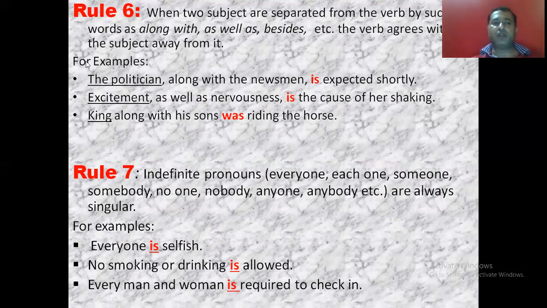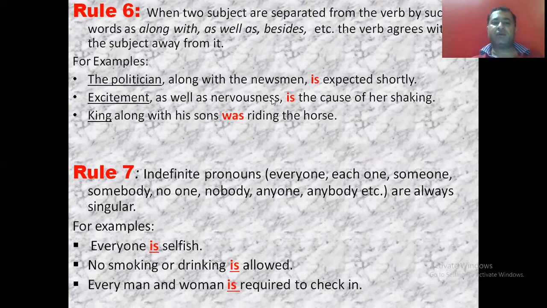Newsman is plural, politician is singular. So along with is there, so the verb will be according to the subject which is away from the verb, that is the politician. If it is singular, the verb used is singular, and if it had been plural, then the verb would have been plural.